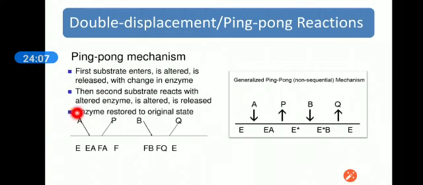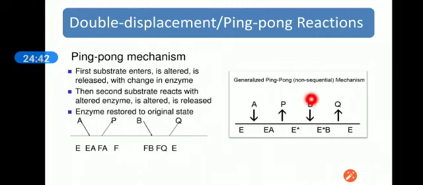We can explain this Cleland notation in this way: that's our enzyme, first it interacts with substrate A, makes a transition state EA and converts the first substrate into the first product P, and here the enzyme itself is modified.